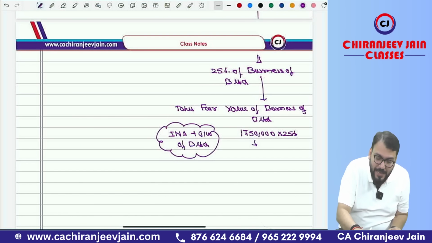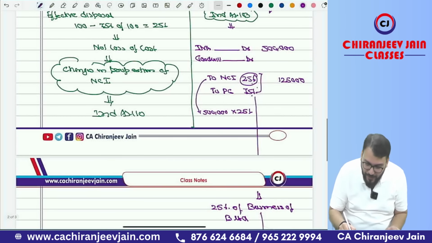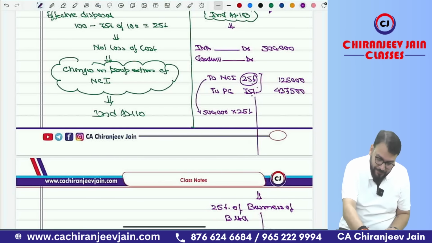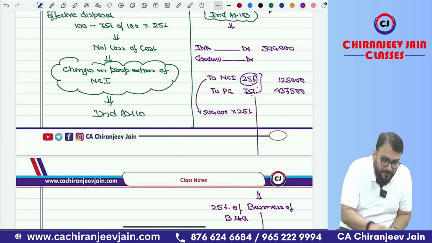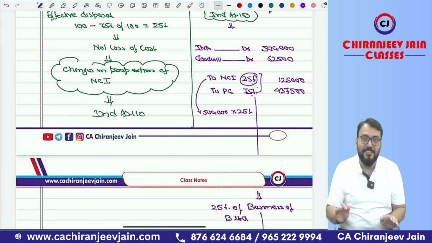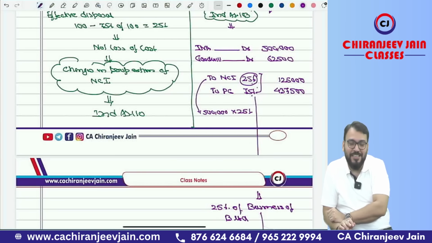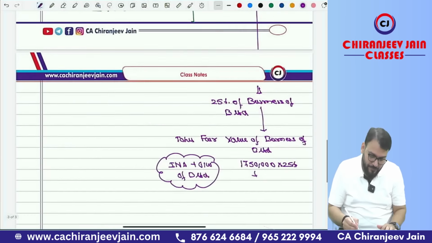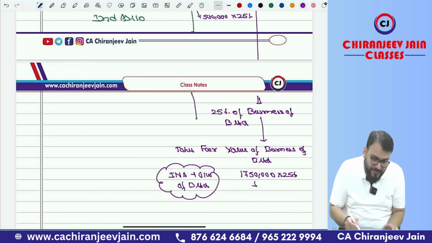17,50,000 into 25% is 4,37,500. So this will become 4,37,500, and goodwill will be how much? That is plus 1,25,000 minus 5 lakh, so 62,500 is the goodwill. This is the second transaction. Have you understood the second transaction? If you have understood the second transaction, now I can come to the first transaction. Have you understood the second transaction? Tell me.